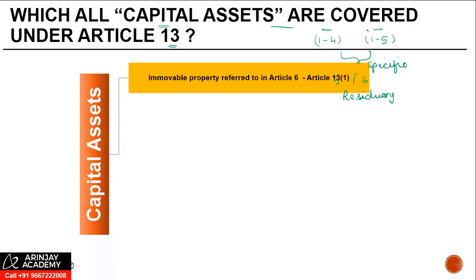So the capital assets which are covered are immovable property referred to in Article 6. This is generally paragraph 1 of Article 13, right? So an immovable property which is referred to in Article 6.